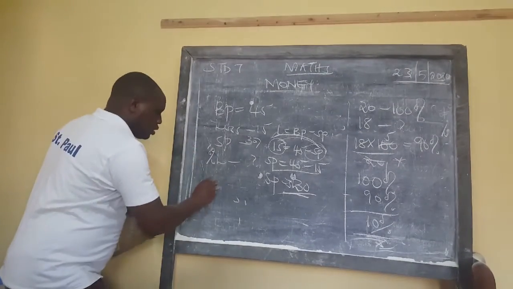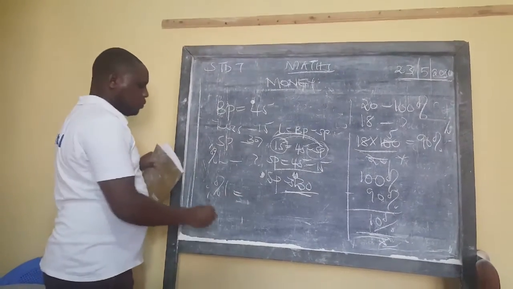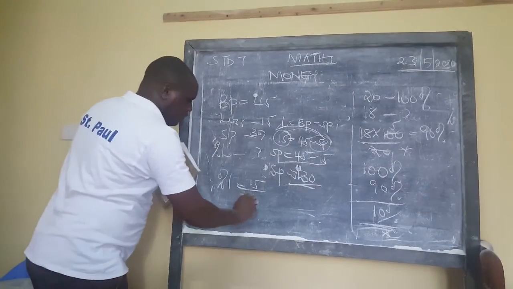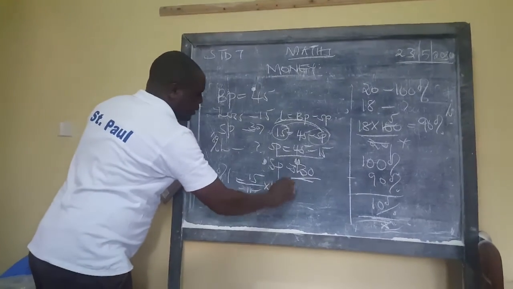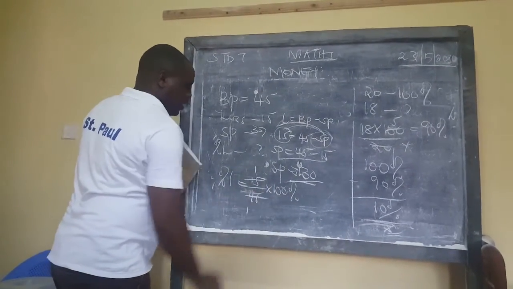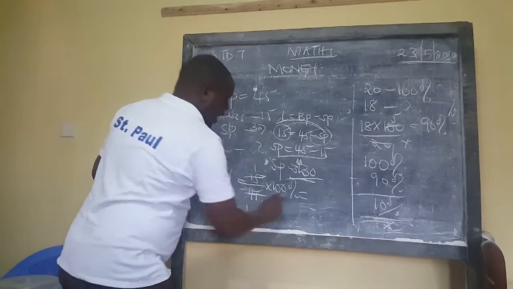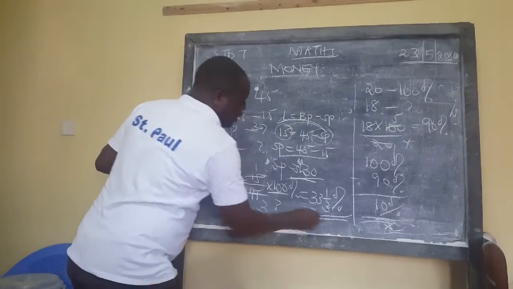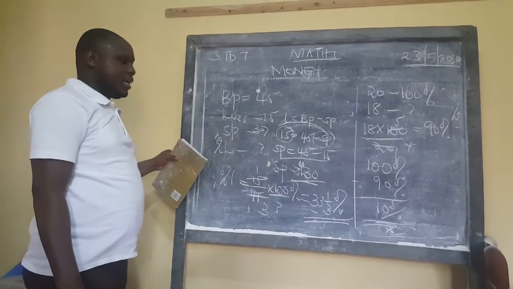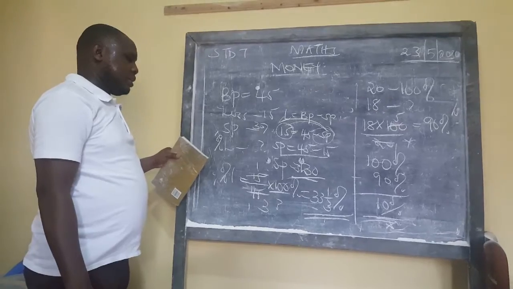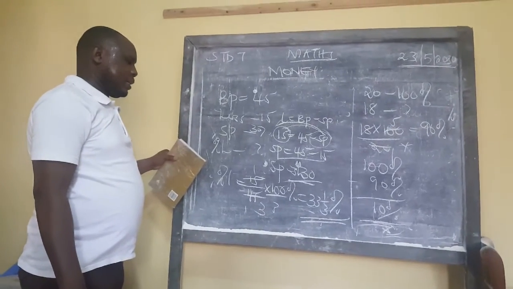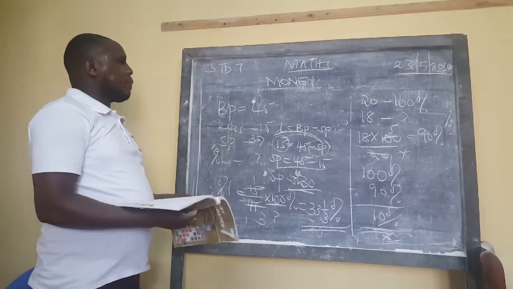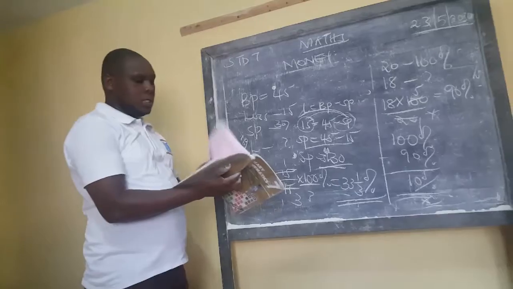And then percentage loss. The percentage loss is going to be the loss, which is 15 shillings, over the buying price, 45, times 100%. 15 by 15, 1, 45 by 15, 3. So 100 over 3 is equal to 33 and a third percent. So the percentage loss is 33 and a third percent. So that's how we can calculate percentage profit and percentage loss.